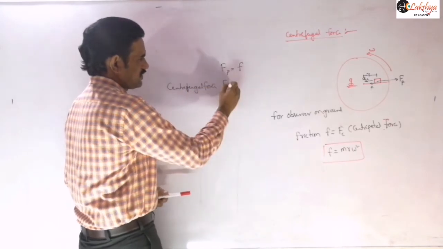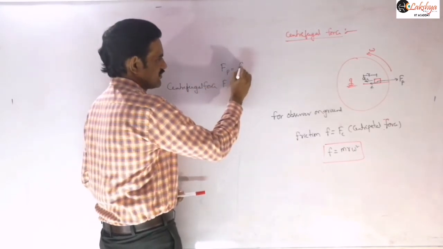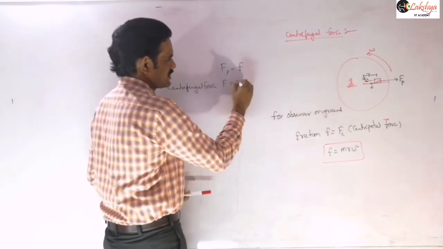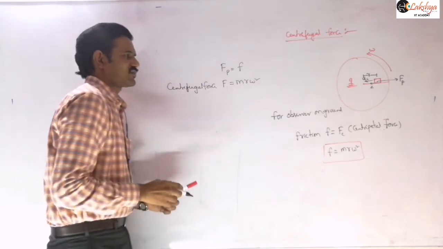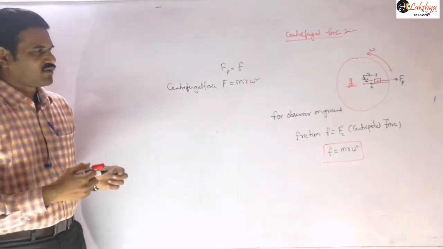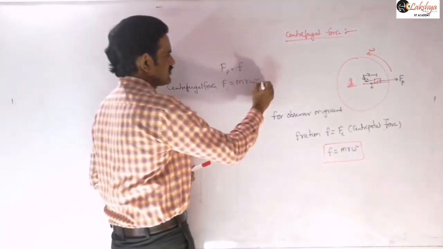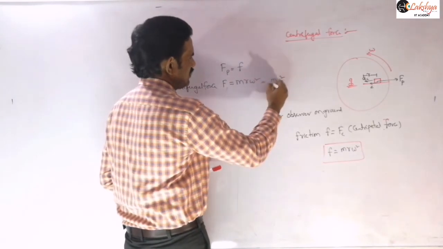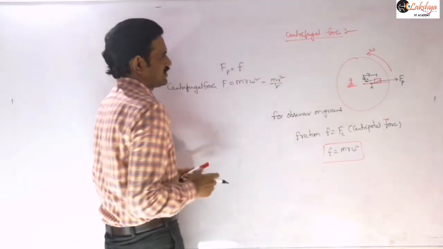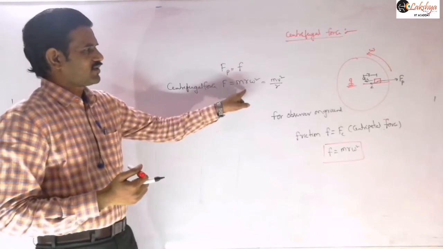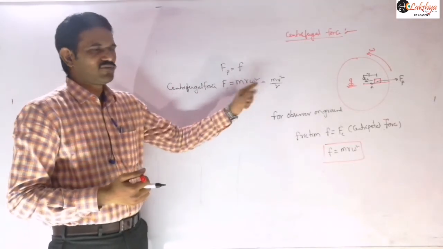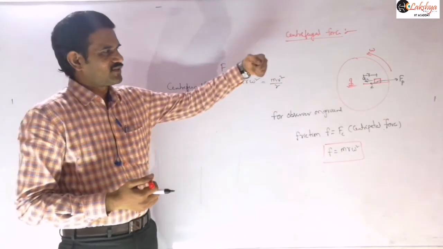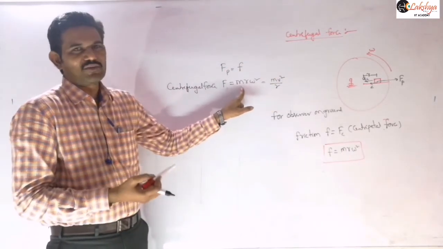So now, according to that, centrifugal force we can write as small f, and that small f we can write as m r omega square. So centrifugal force is also mentioned like this, m r omega square, which we can also write as m v square by r. It is not always mv square by r; you can write this as m r omega square. Centrifugal force means its magnitude is given like this; it is not the centripetal force.